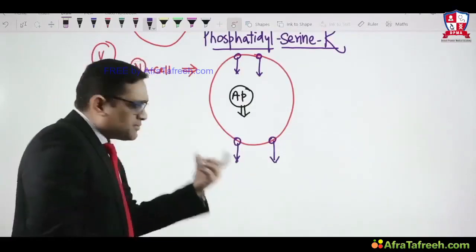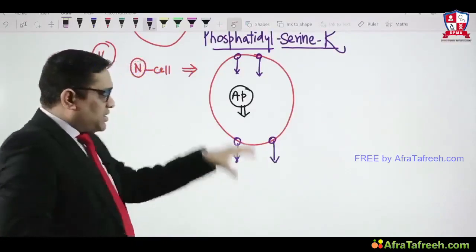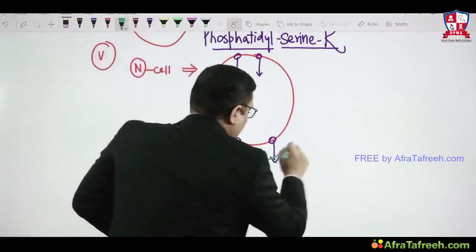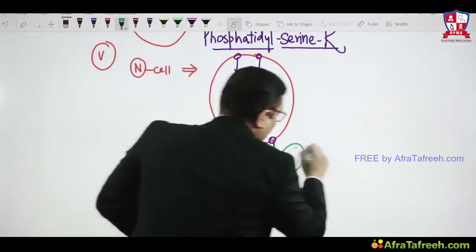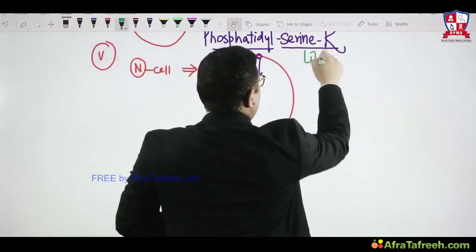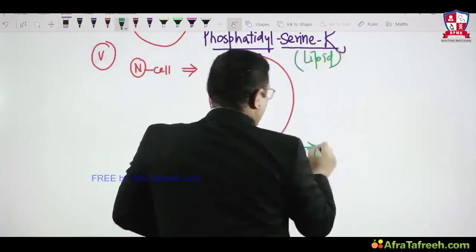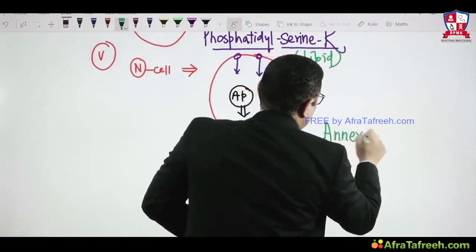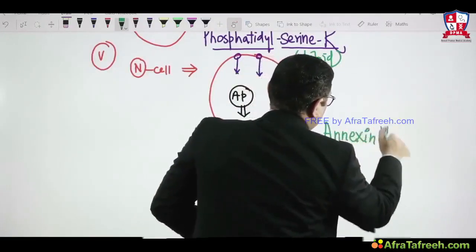How will we know that this has been flipped outside? This can be detected by a lipid stain or lipid dye. So we will apply one lipid dye. This is the lipid dye, because phosphatidylserine receptor, what is this? This is a lipid receptor, right? To identify this lipid receptor, we will use a lipid dye which is called annexin V.